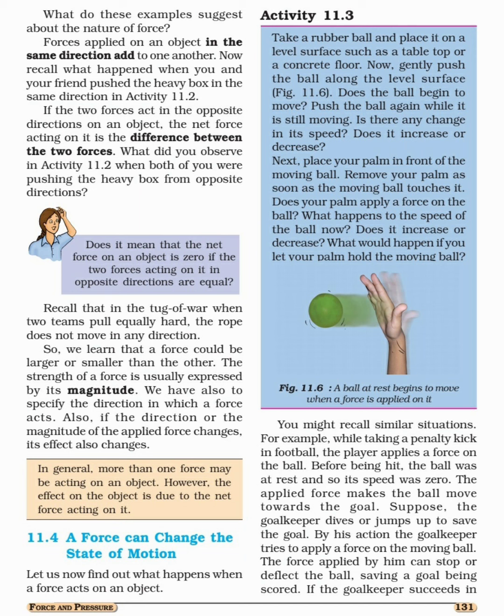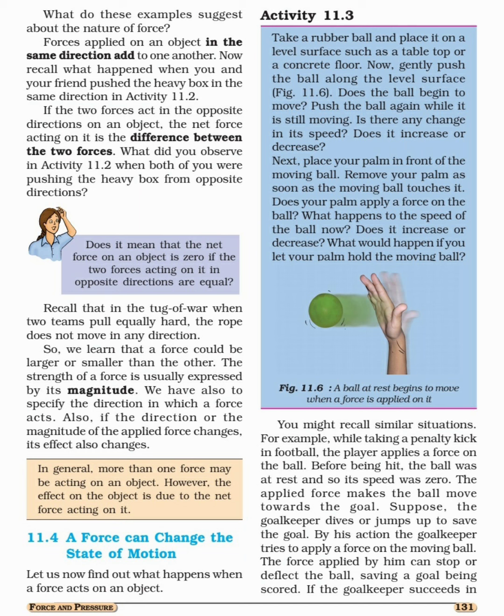Now imagine a second example, second activity, that is, one ball is already moving. You have to keep your palm in front of that moving ball. What will happen to the speed of the ball? Obviously speed will decrease, or you can say that the ball will stop moving, the ball will come to rest.